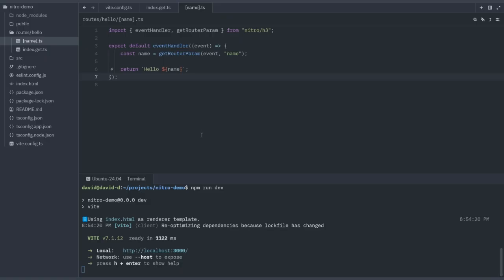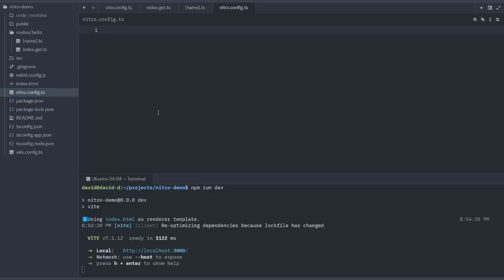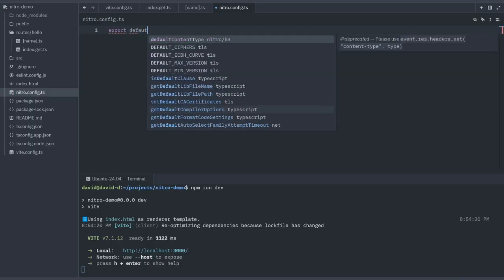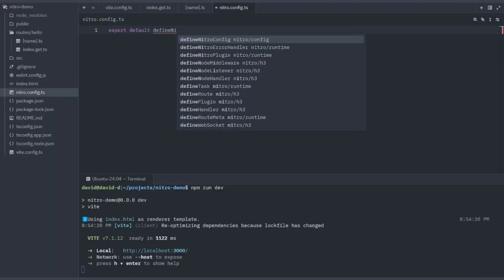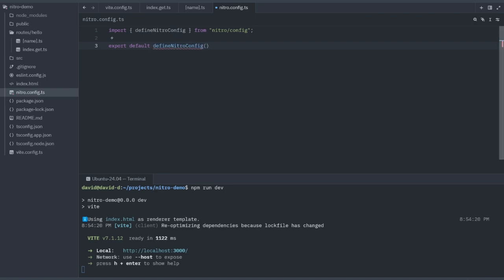Another cool feature that Nitro supports is database support, plug and play with the database. So we need to create a Nitro config file. Let's create a new file, nitro.config.ts. And inside we're going to be using export default defineNitroConfig.